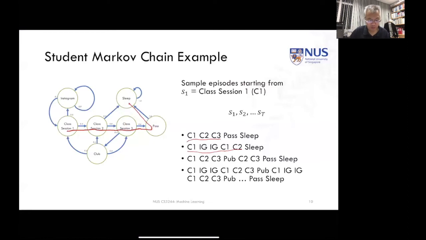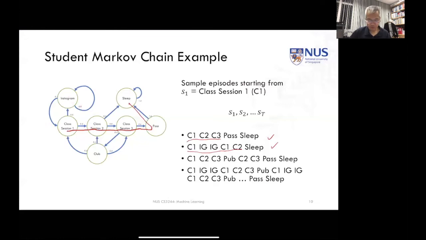Maybe this is another possible way that I could sample this. I go to class session 1, but I get bored. I go to Instagram, maybe do that once or twice, and then come back to class 1, go to class 2, and unfortunately, I'm feeling pretty exhausted after that, and I fall asleep. So both of these are possible trajectories.